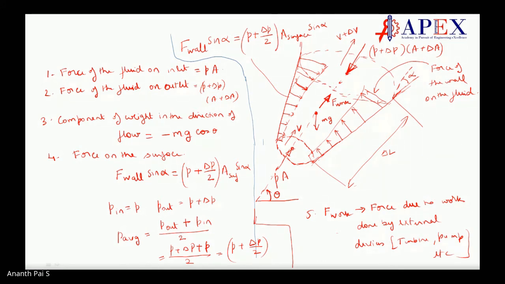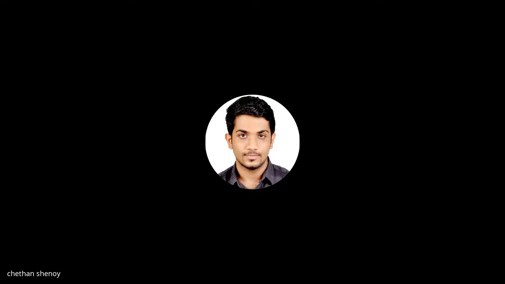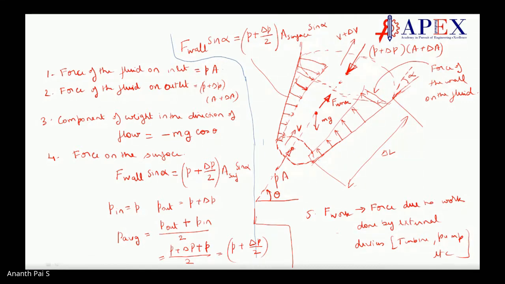I hope it's clear, students. Write this down. How did P average come? That's how it came. Students, by doing this, your concepts will be very, very clear. And when your concept is clear, you can solve the questions easily.